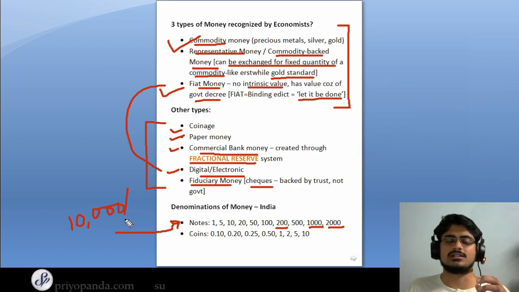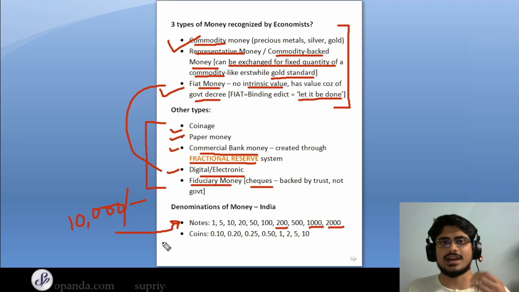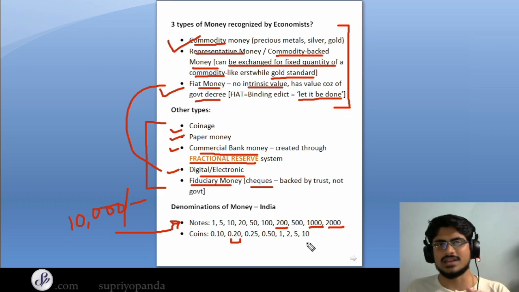So basically in the Reserve Bank of India Act, the act that actually governs this, they have mentioned that the maximum value that the RBI can print and can send into circulation is rupees 10,000. But we don't have that denomination right now. And coming to the coins, so how many different types of coins are there? So there are 10 paisa coins, 20 paisa coins. This 20 paisa coin actually you'll not see these days, and it's mostly out of circulation. However, for listing purposes I have included it, and we have actually 8 types total.